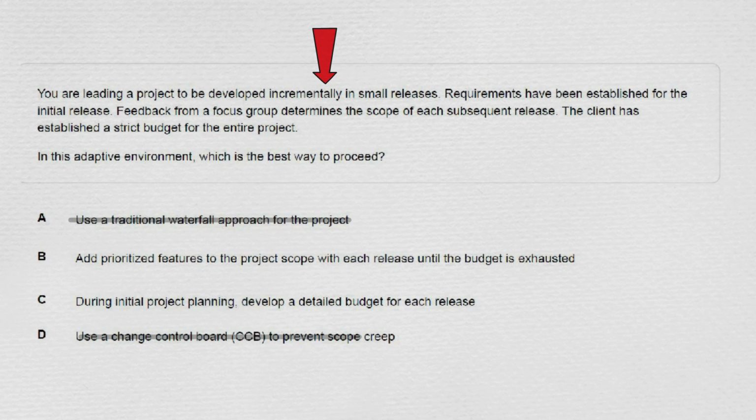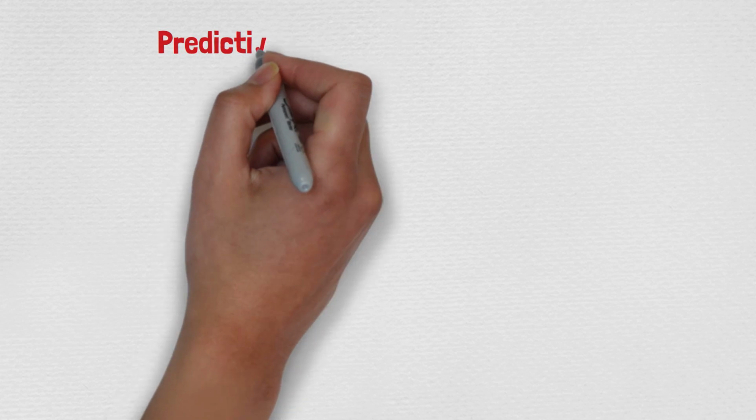And as you can see guys, strict budget, if you remember the triangle and the half circle, strict budget, the cost is fixed, schedule is fixed. So you can eliminate that answer. The answer C says you do changes with the budget, you don't need any changes guys. So budget is fixed and you work towards until the budget is exhausted, so B is the answer. So let's see further details on predictive and agile.